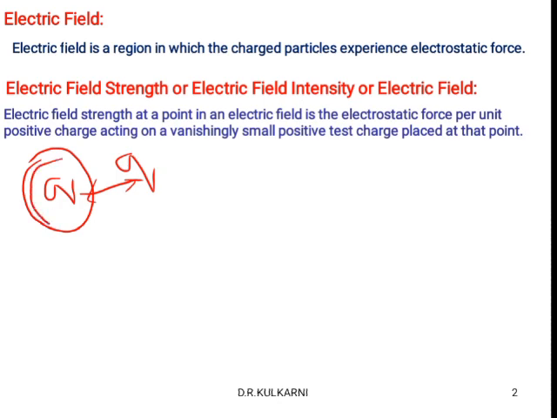Because this region is an electric field. How do we come to know this is an electric field? By considering the external charge and keeping that charge in front of this Q which is present in the circle. Then we experience some force. So due to that force we come to know that this region or the space surrounded by the charge is called electric field.